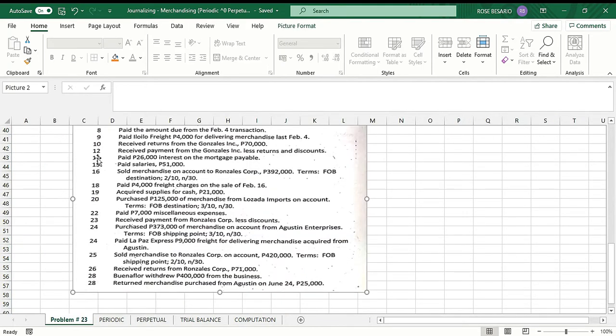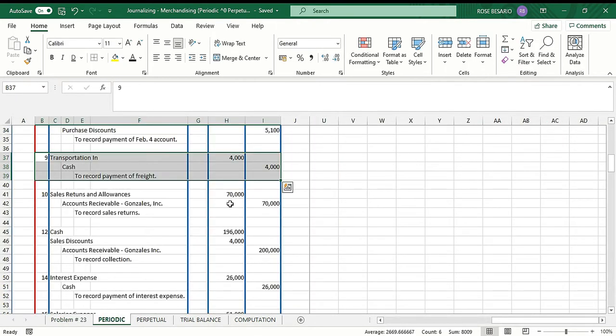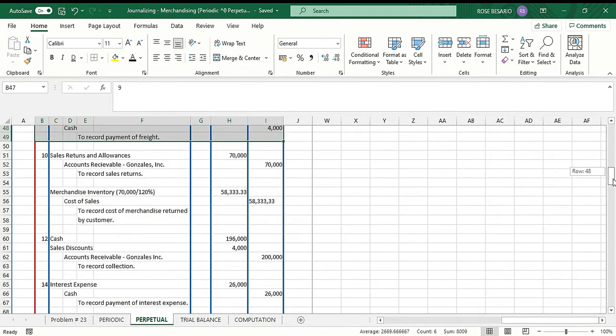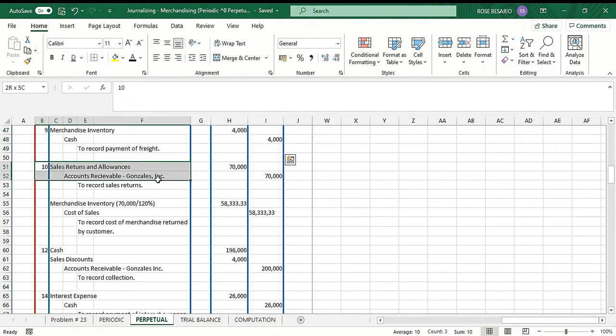Then we have February 10, receive returns from Gonzales Incorporated 70,000. So this is a sales return. So to record, under the periodic inventory system, we have sales returns and allowances 70,000, credit accounts receivable, Gonzales Inc. 70,000. Under the perpetual inventory system, we have the same journal entry. So debit sales returns and allowances 70,000, then credit accounts receivable, Gonzales Incorporated 70,000.